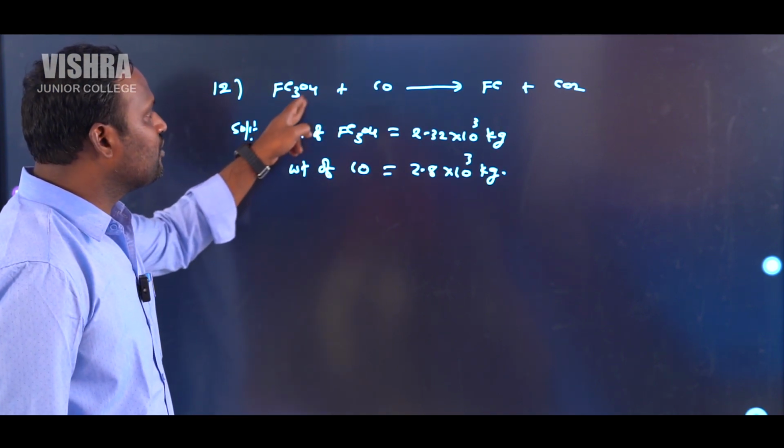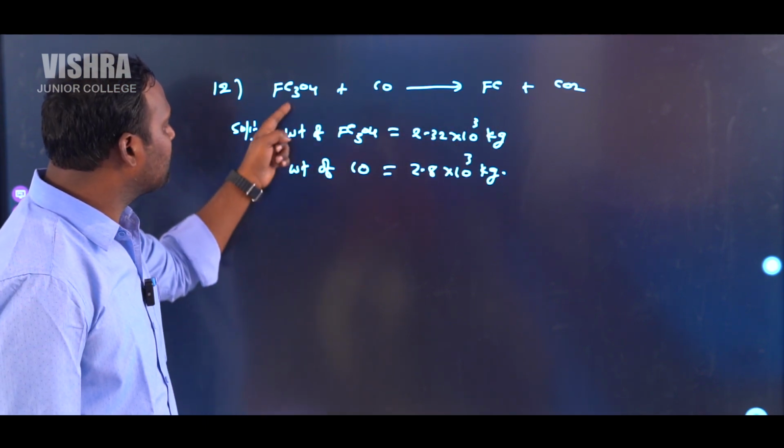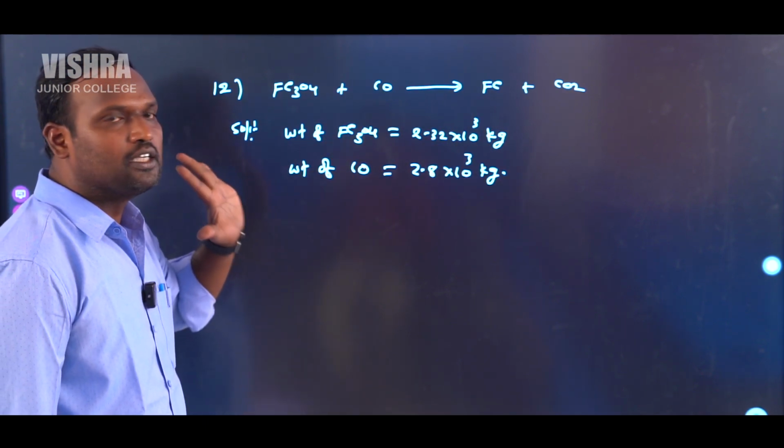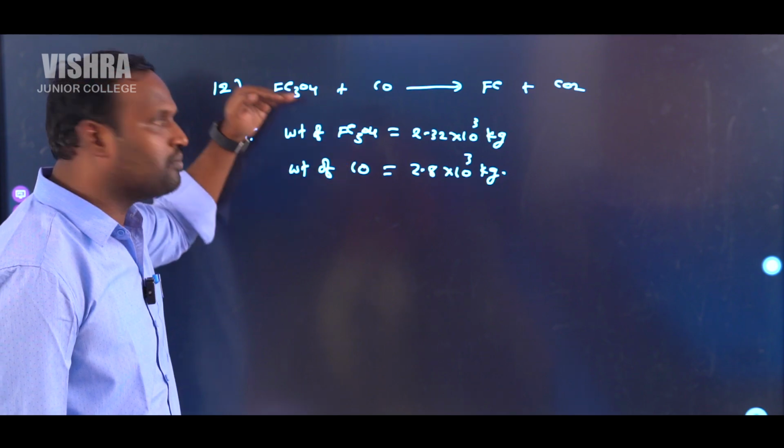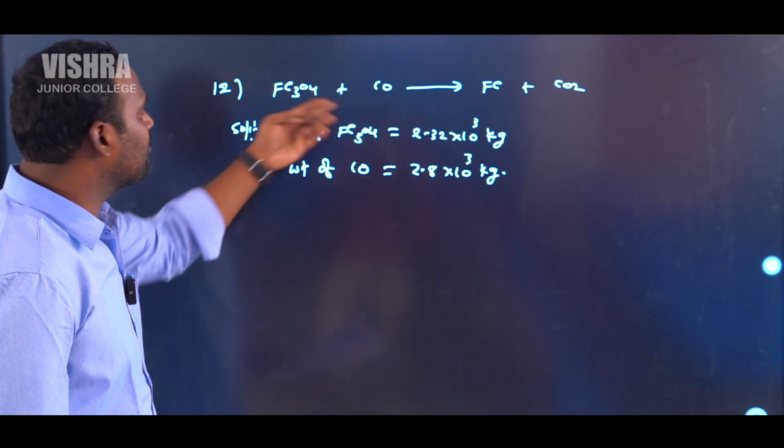So in this case, Fe3O4 combines with CO to form iron and carbon dioxide. He has given the weights of Fe3O4 and CO like this. Before going to solve this problem, we must balance this equation. The stoichiometric equation is important, so all of you balance this equation first.